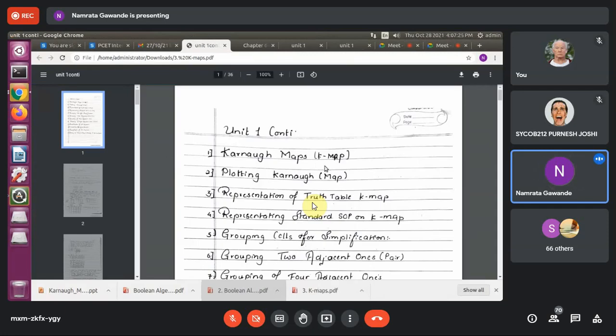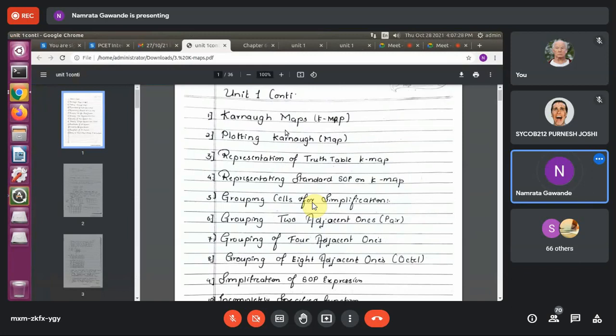So in the K-map, these are the different subtopics: K-map, plotting of K-map, representation of truth table on K-map, representing standard SOP on K-map, grouping cells for simplification, grouping two adjacent ones.